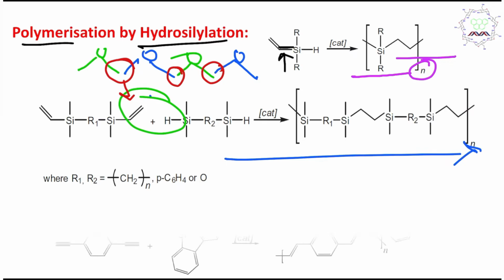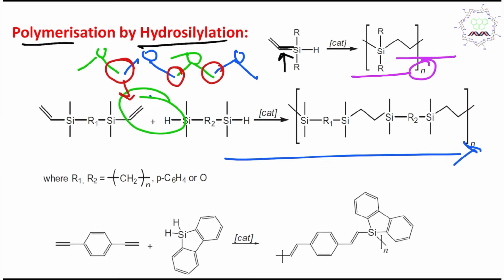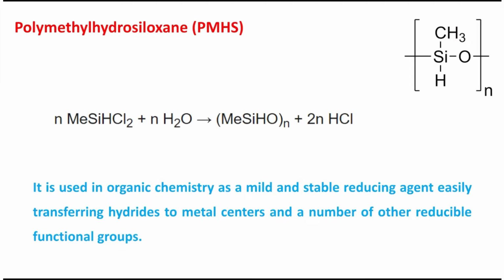Not only that, another type of example is alkene, dialkyne polymerization using this 2 silicon-H. It will react with 2 of these alkynes, and ultimately it will end up in the final polymer. Sometime before we have seen that during this reaction PMHS was used as a reducing agent.